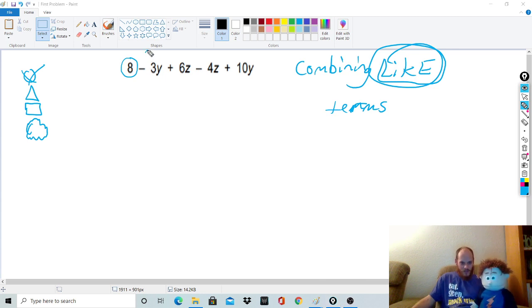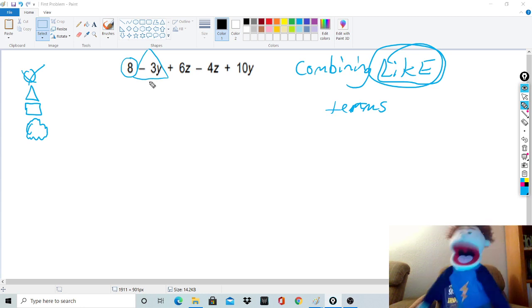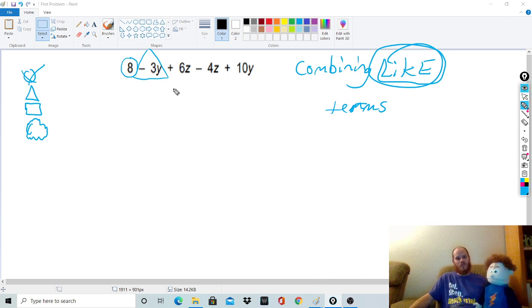Now here's what I'm going to do. I'm going to triangle this. Notice what I did, Tommy. Wait, why did you do the negative? Exactly. I had to put the subtraction sign in there because the sign always goes with the number directly following it. So this number right here, the 3y, has to have that subtraction sign with it. That makes it a negative 3y. That is really important. First important rule. Got it.